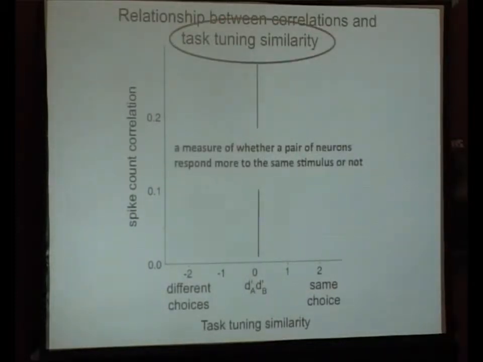So we're still trying to figure out exactly what we should call this. But basically, it's related to the location of the receptive fields of pairs of neurons. But specifically, it's a measure of whether a pair of neurons commonly respond more to the same stimulus or not. So we can think of it as asking whether a pair of neurons contributes information for the same or different choices in the context of this task. And we like to use this because we're simultaneously recording from lots of neurons, and so we can't optimize where our stimuli are for all the neurons. So we think that this gives us leverage on our question.